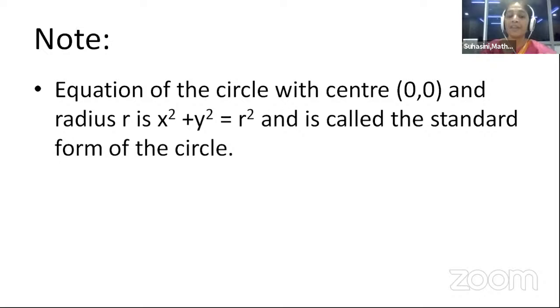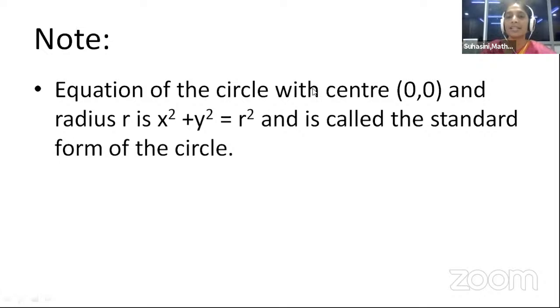Now, in place of h comma k, we have 0 comma 0. That is, instead of any other point in the plane, now we have the origin as the center of our circle. What is the equation? In place of h, we write 0: x minus 0 whole square plus y minus 0 whole square is equal to r square.